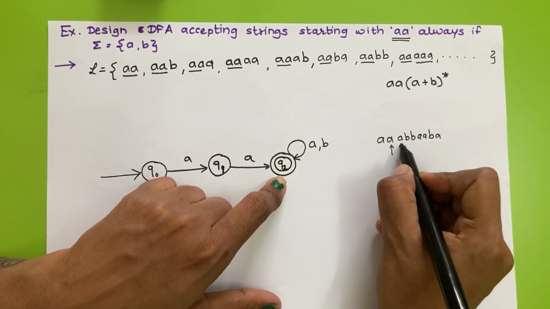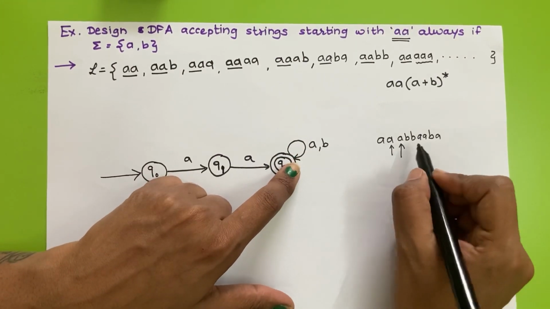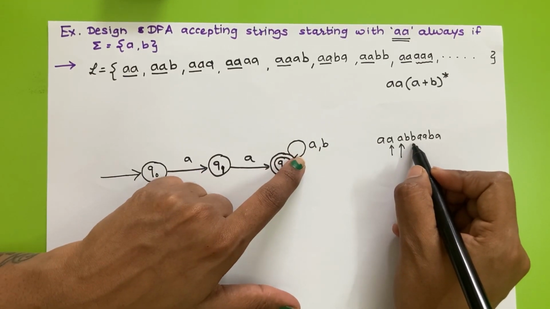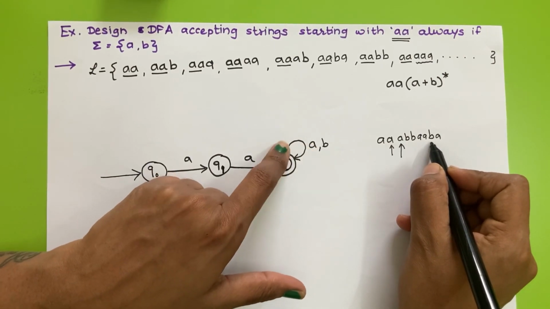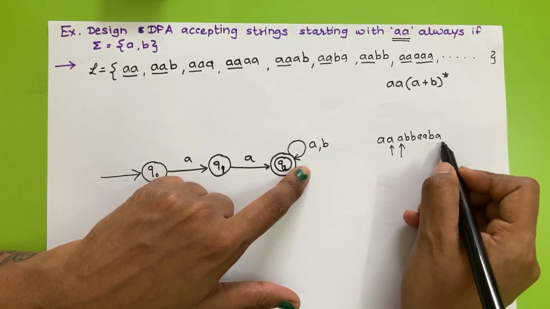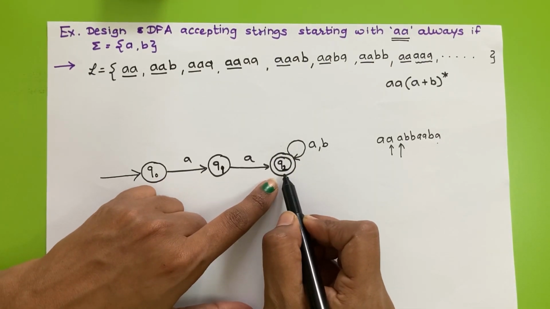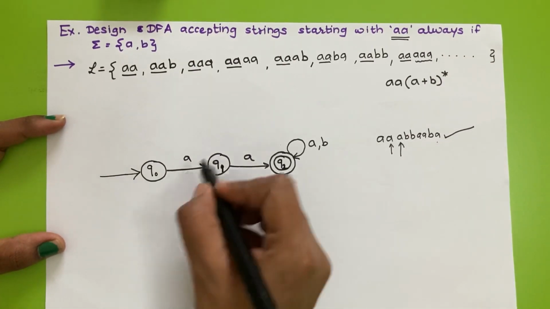Again, here is one A, so this will be read by this transition A. Now next is B, then again B, again A, again A, again B, again A. Now I have completed my input string and I am at state Q2, and Q2 is my final state. That's why this string is accepted by this finite automata.